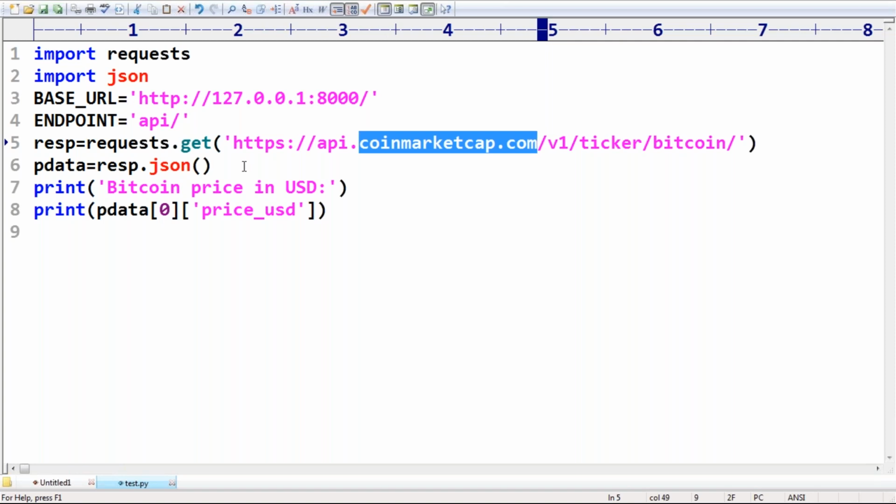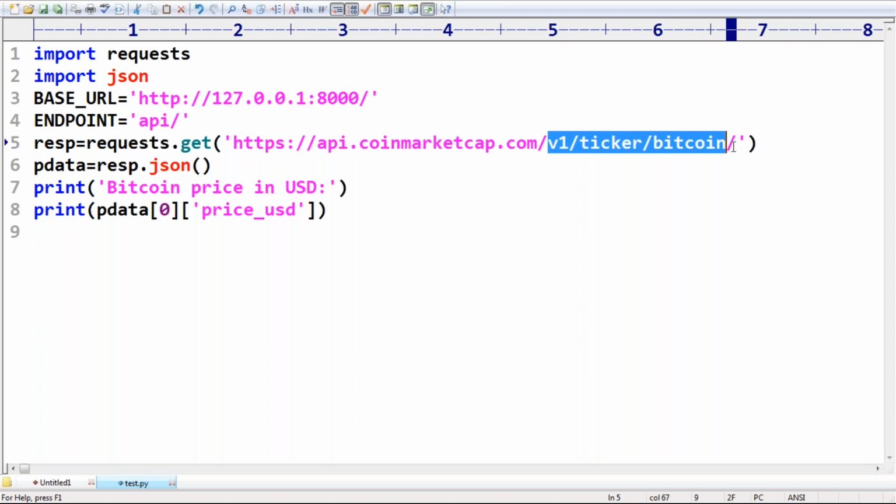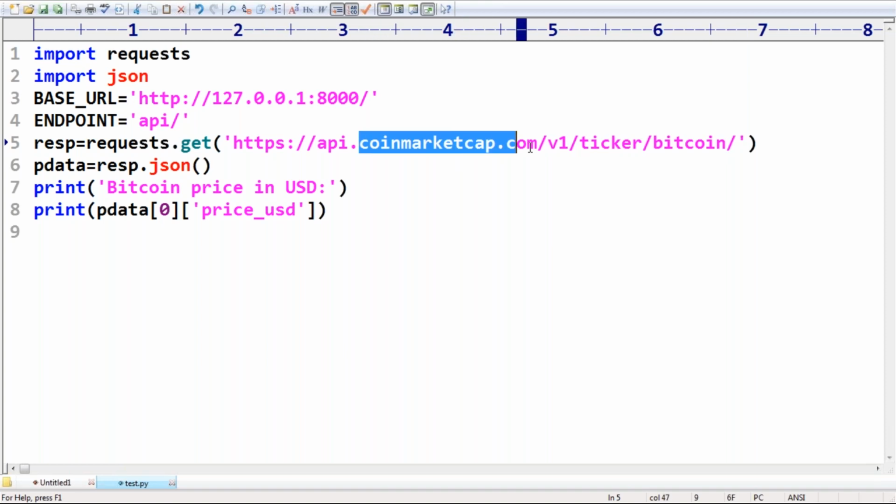Clear, right? Now this point is base URL. The remaining part is by default considered as endpoint. So now this coinmarketcap.com can be accessible globally by any other software application, need not be human beings. Correct, right?